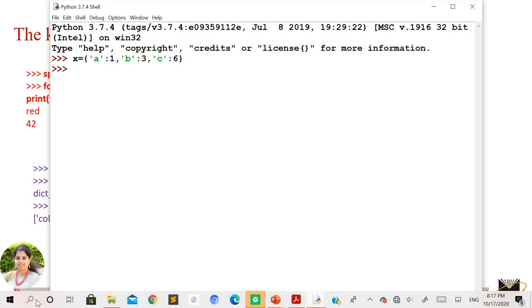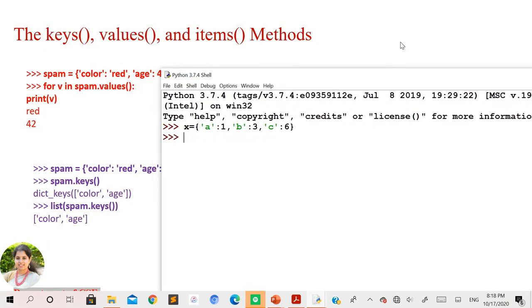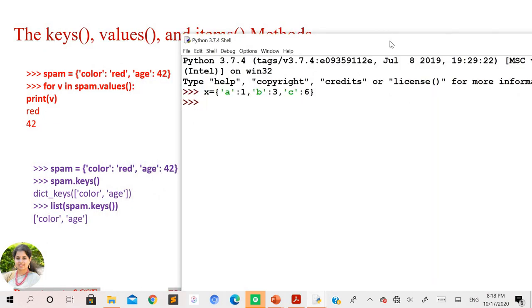So here I have created x as a dictionary variable. Now I hope it is clear to you that A is a key, B is a key, C is a key, and 1 is the value associated with A, 3 is the value associated with B, and 6 is the value associated with C. Now, to this dictionary, we'll see how these methods are going to work out here, right?